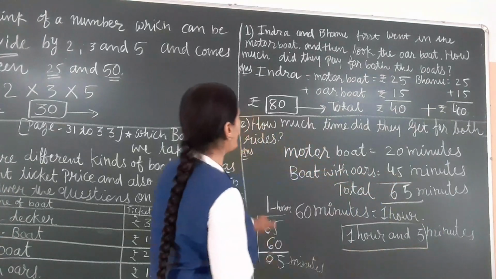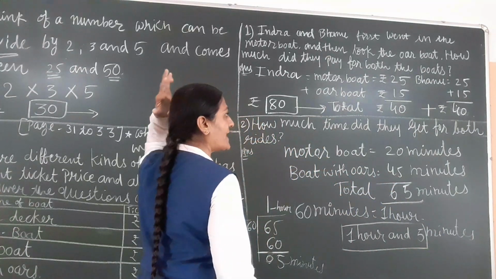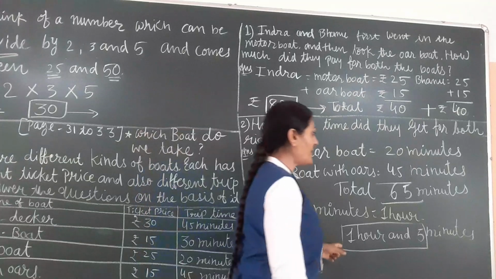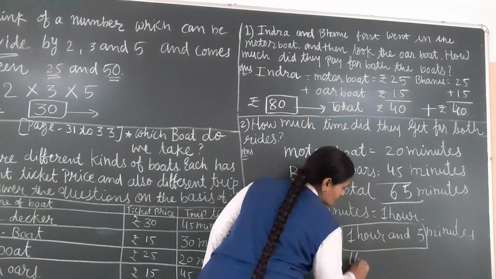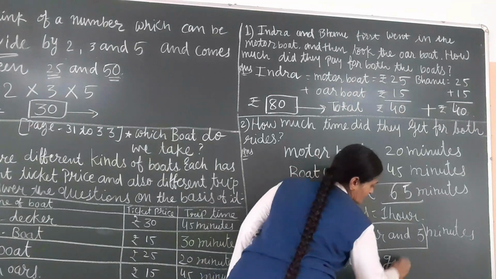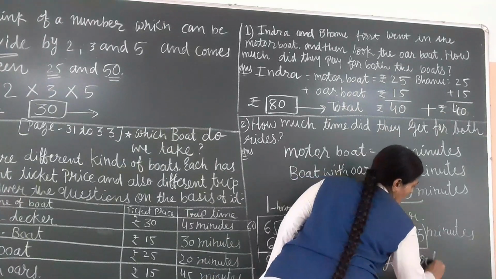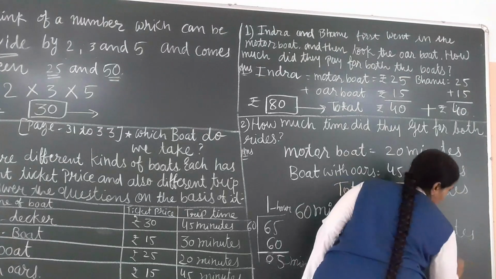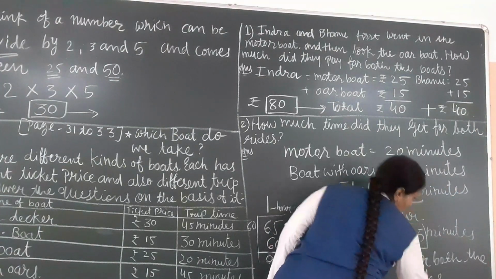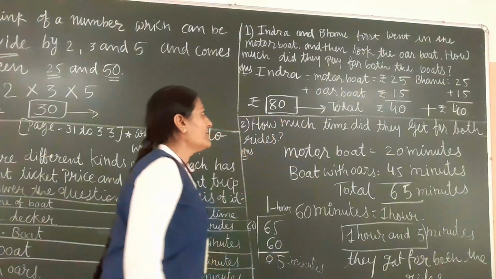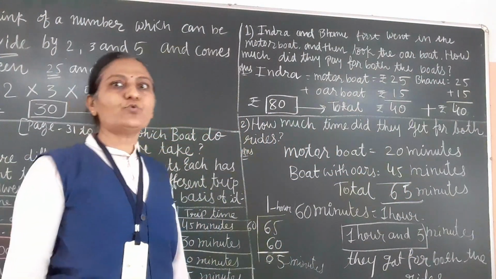How much time did they get for both rides? 1 hour and 5 minutes they got for both the rides. So this way our question is over.